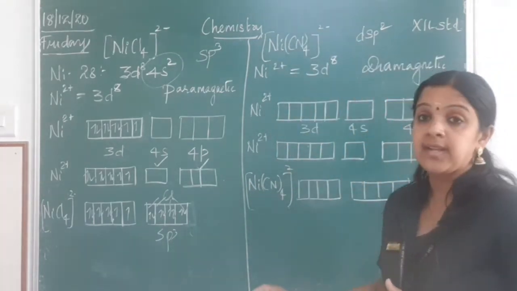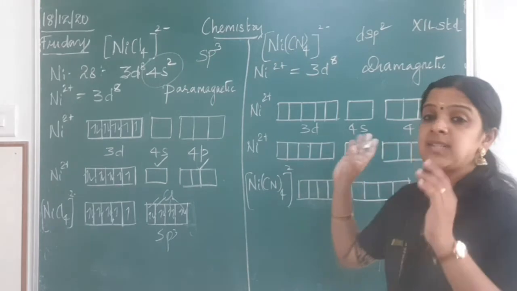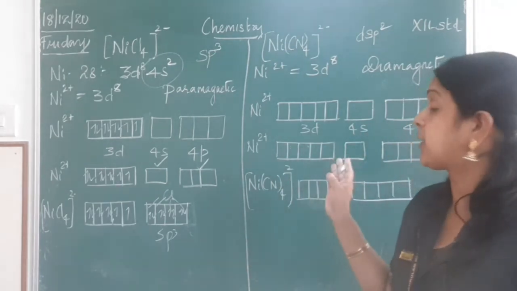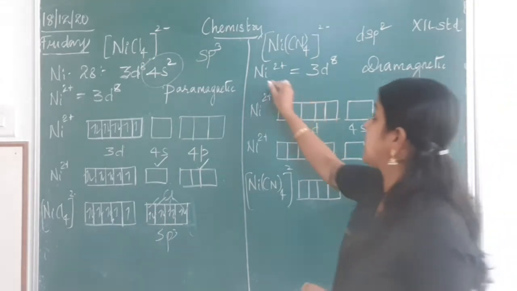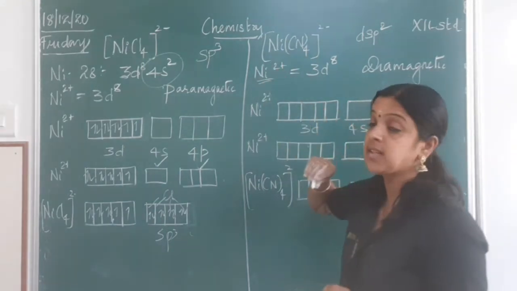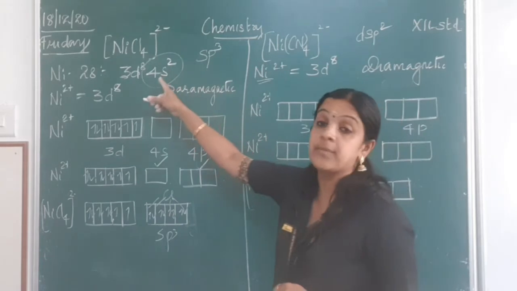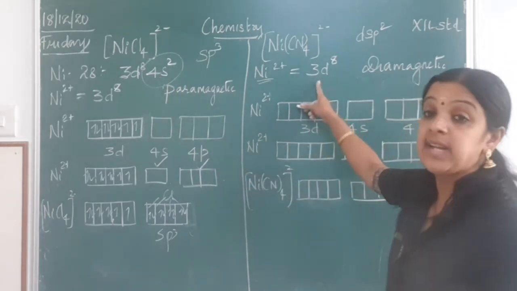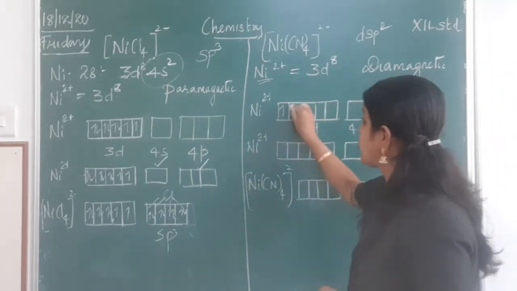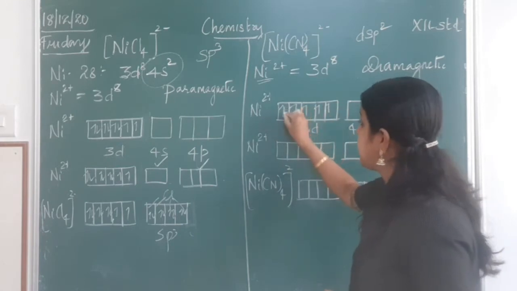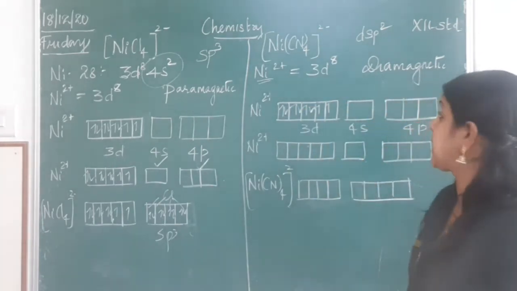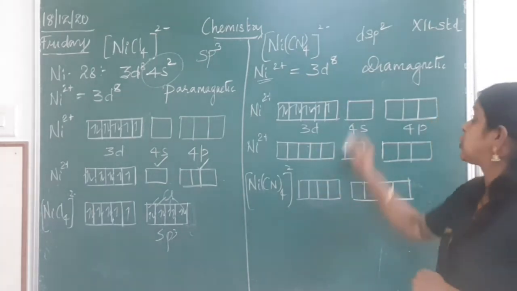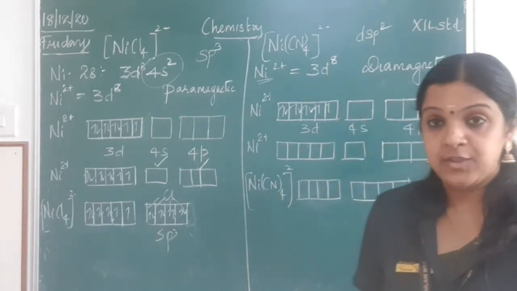Now let us get back to the case where we have the same coordination number 4, the tetracyanonickel(II) complex, nickel having a +2 oxidation state, with 2 electrons lost from the 4s subshell. So I have 3d8. If I have to fill the electrons, I start filling using Hund's rule. Now the question says this particular complex shows a diamagnetic nature.